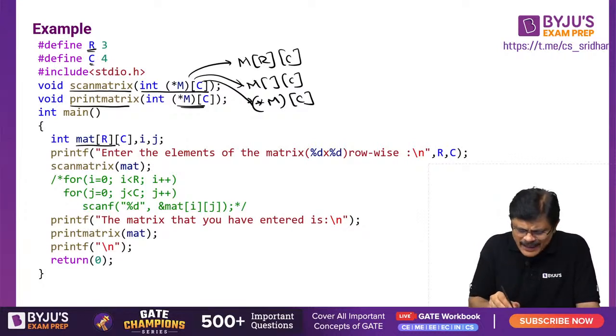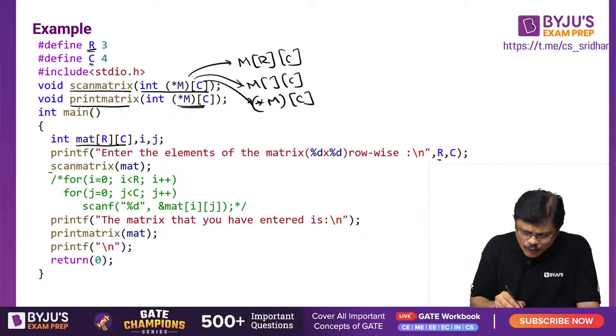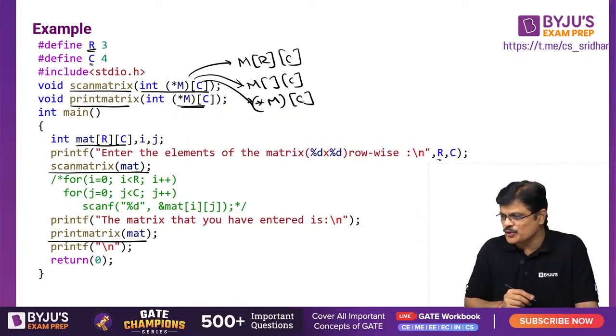Now here this is a matrix of size 3 by 4. i is an integer variable, j is an integer variable. Printf, enter the elements of the matrix row wise. Row wise we are asking you to enter how many rows, sir? 3 rows and 4 columns. Now you call the scan matrix. What scan matrix will do, let us see, and what print matrix does, let us see.